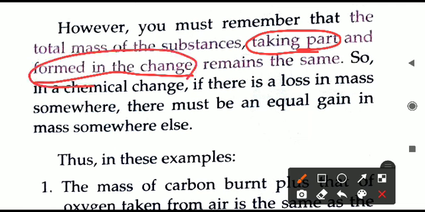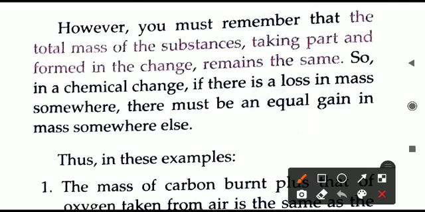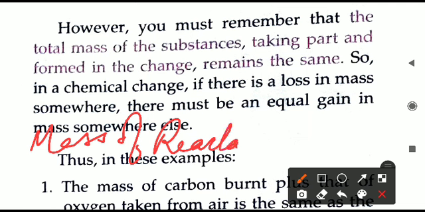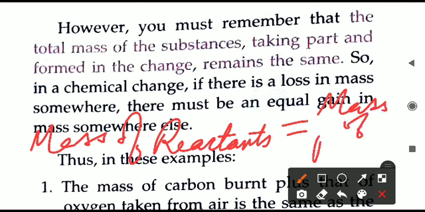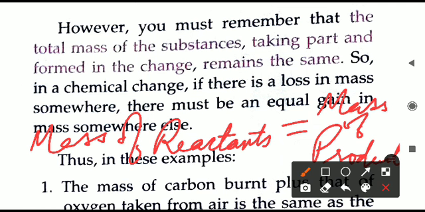Both the masses are always equal. We can write this as: mass of reactants is equal to mass of products. So this is a small rule you have to remember: the total mass of the reactants is equal to the total mass of the products. Although the individual mass may increase or decrease, the total mass will always be constant. It will remain the same.